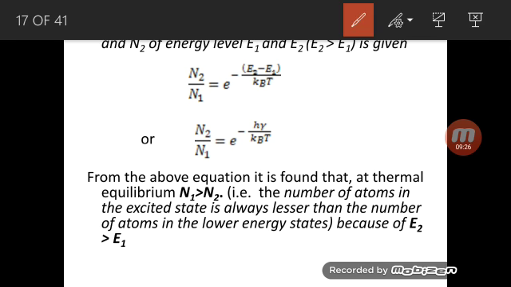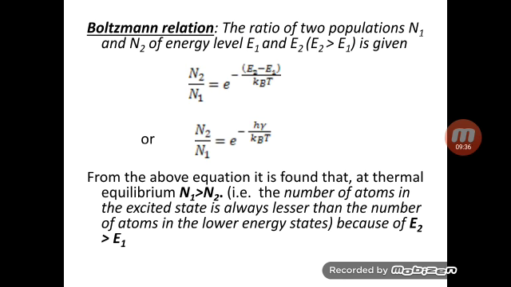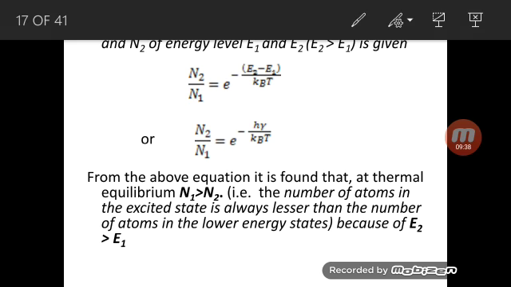Now here I have N2 as the population of E2, N1 as the population of E1. So if I want to find the ratio, I can use this wonderful relation known as Boltzmann's relation. This Boltzmann relation gives you the ratio of two populations, N2 and N1.